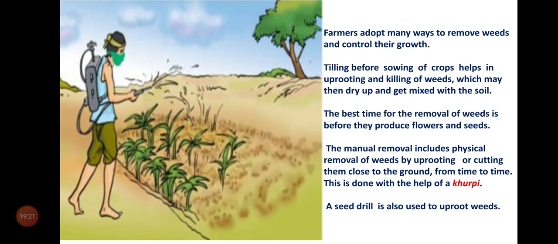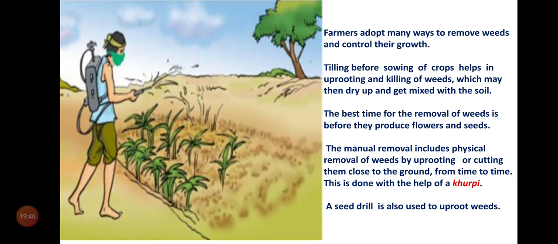It does not get any water or nutrients. So definitely the weeds die. The best time for the removal of weed is before they produce flowers and seeds. These weeds can grow along with the main crop, and we have to remove them.